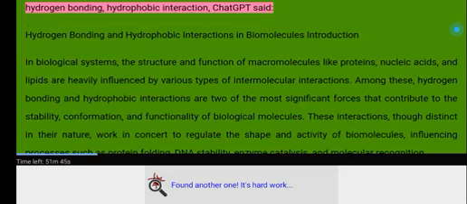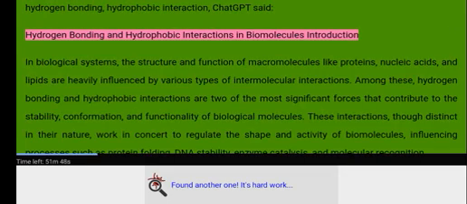You said: Hydrogen bonding, hydrophobic interaction. ChatGPT said: Hydrogen bonding and hydrophobic interactions in biomolecules.